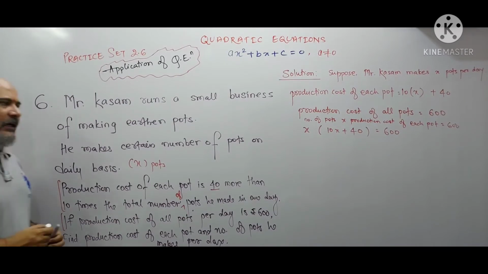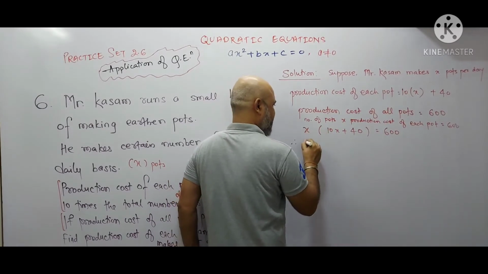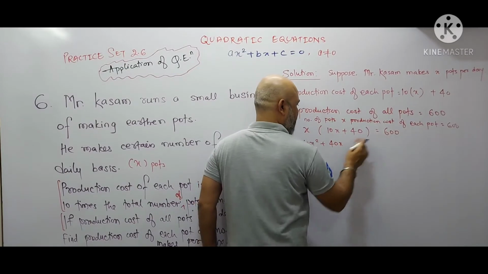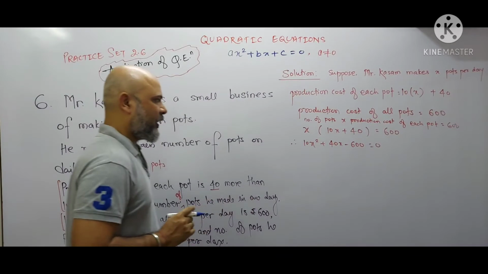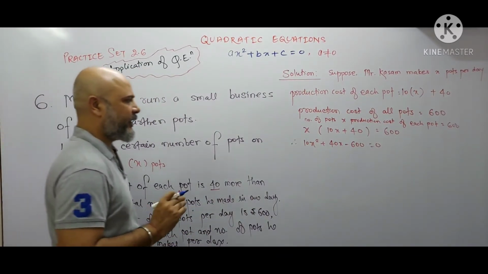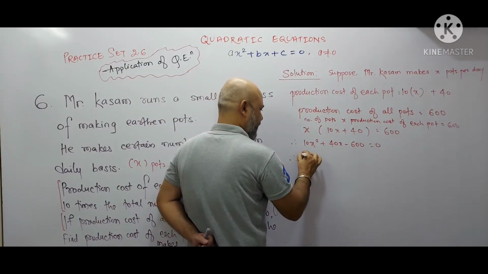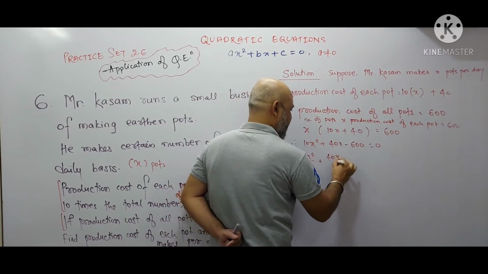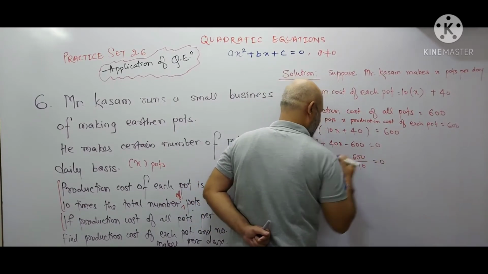Now we will frame the quadratic equation by solving this equation. So you will get 10x square plus 40x, transfer this to left hand side, minus 600, and this is equal to 0. Now each term of this quadratic equation is divisible by 10, so divide throughout by 10. So you will get 10x square divided by 10 plus 40x divided by 10 minus 600 divided by 10 is equal to 0.